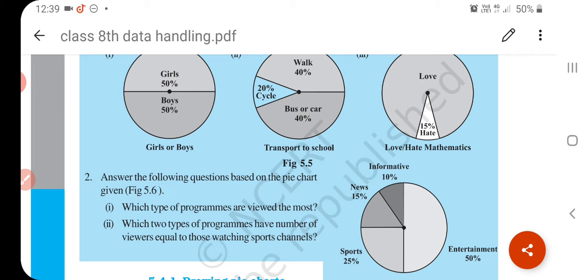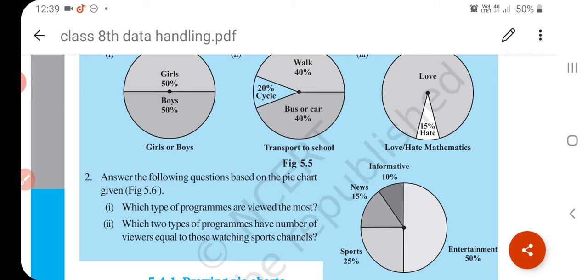Now, organization of data. What if data is in raw form? It's meaningless. First of all, we cannot analyze the data or make meaningful predictions unless the data is properly organized. This is done by arranging the data in either ascending order or descending order. Understand? If we arrange the data, it is called an array of the data.